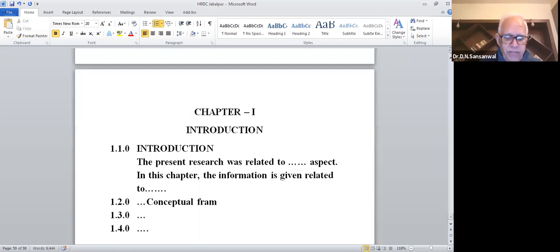Conceptual framework or theoretical framework. Conceptual or theoretical. My dear friends, many times it has been observed that this part is quite weak. So this part should not be weak. And it is not a book that you are writing.